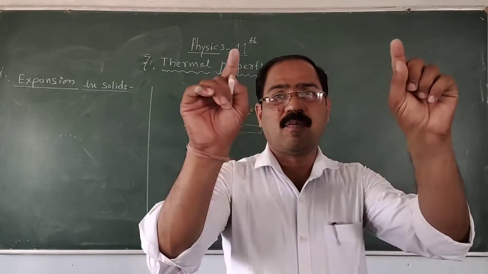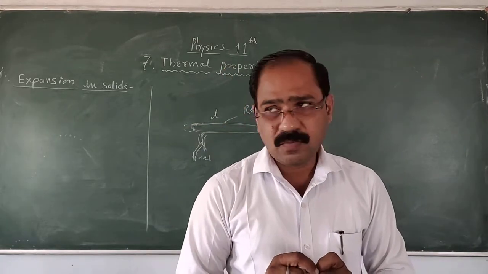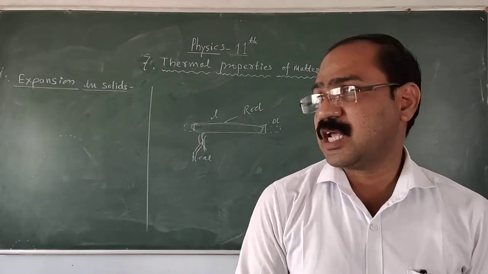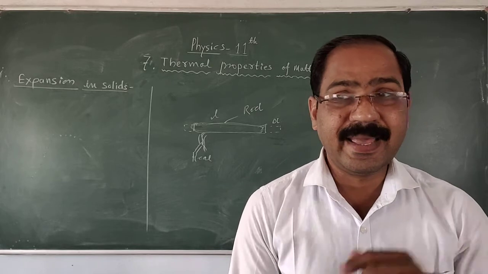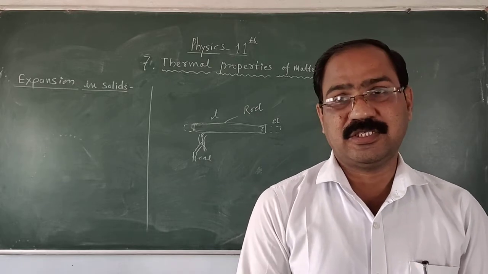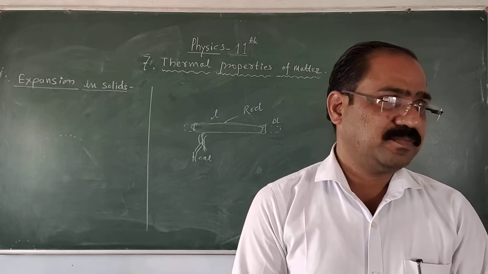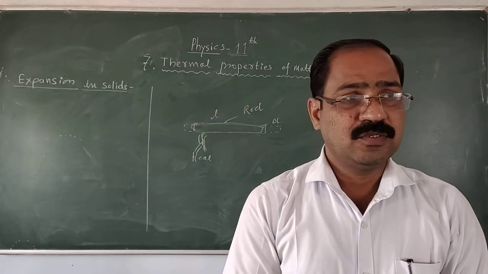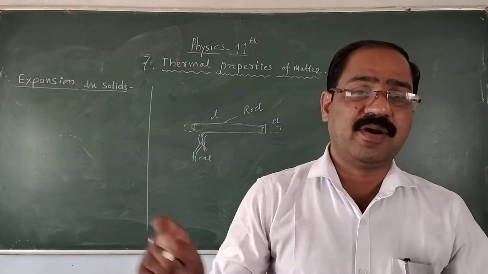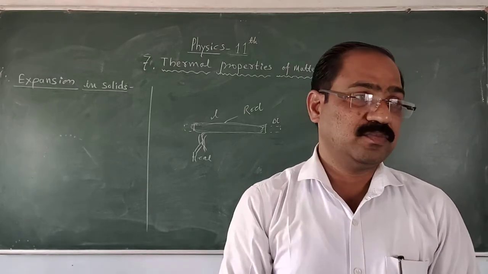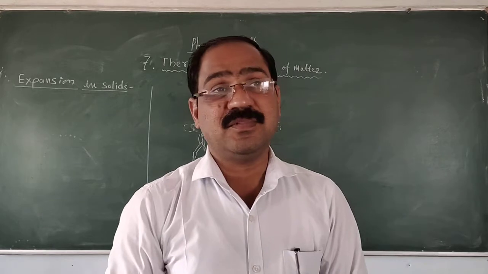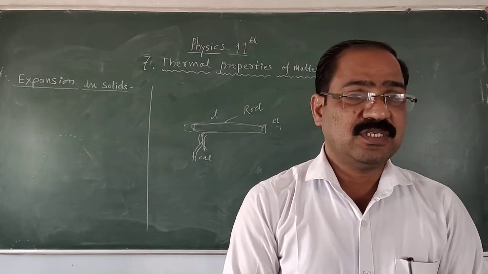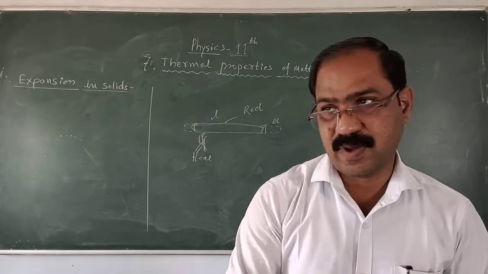If the body is in the form of a plate, then the length and breadth of the body will expand. This type of expansion is called areal expansion or superficial expansion. Next, if we consider a cube of volume V, there is expansion in the length, breadth, and height of the body. So here is expansion in three dimensions: length, breadth, and height. This type of expansion is called volume expansion.